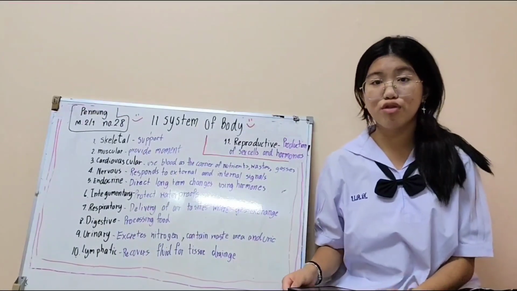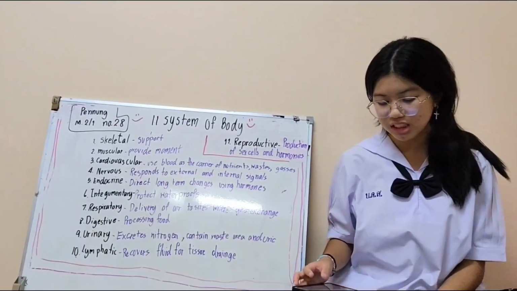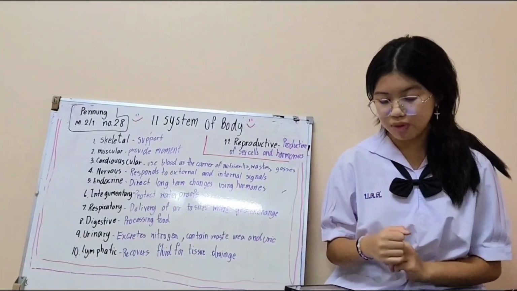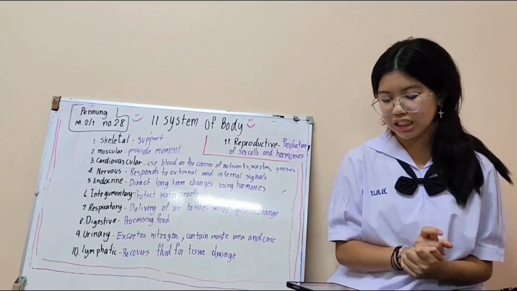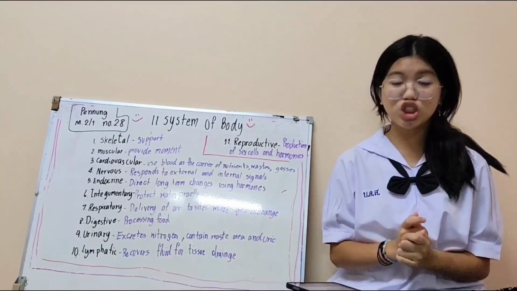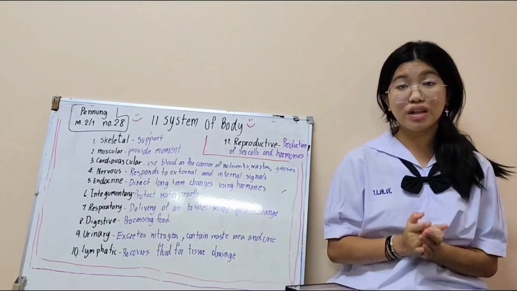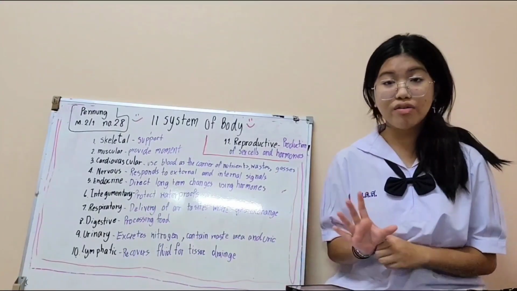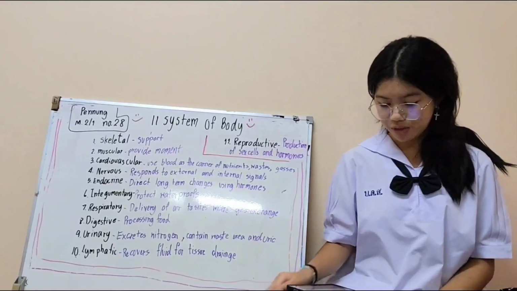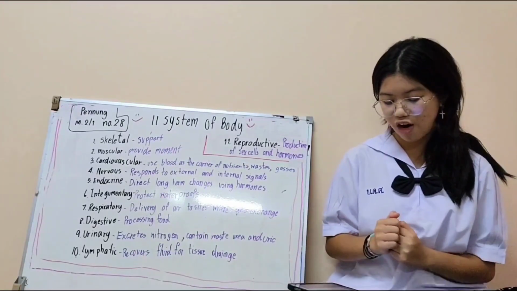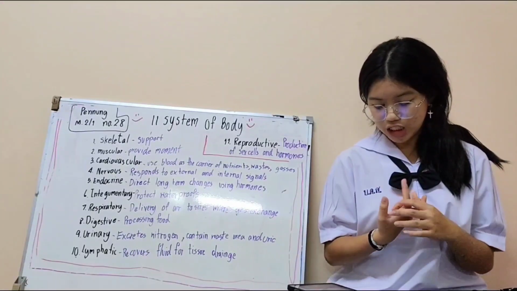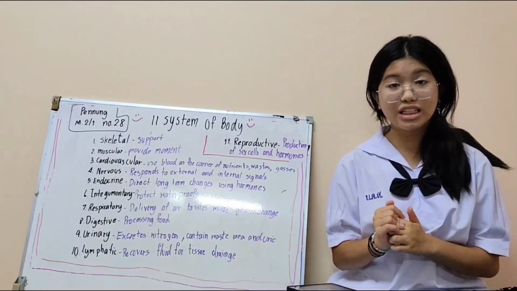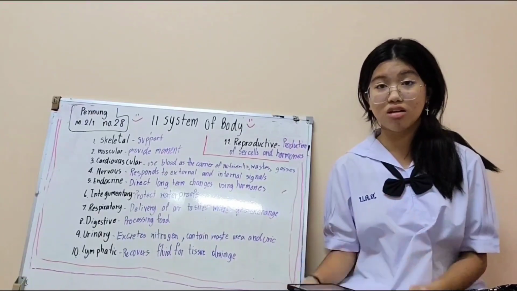And then we go to number 4, the lymphatic system. The lymphatic system structure is the lymphatic vessels. The function is to recover fluid for tissue drainage and clean the blood too. And then we go to number 5, the nervous system. The structure is the brain and spinal cord. The function is to respond to external and internal signals.